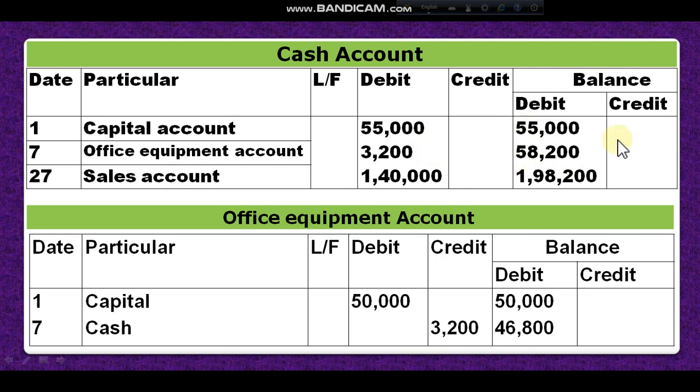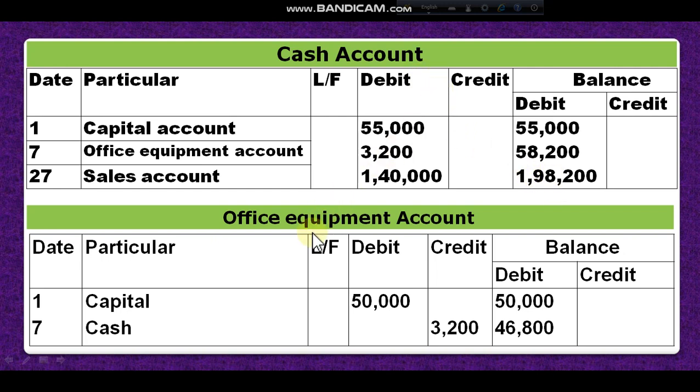Now look at balancing. How will we do balancing? Debit, I have to write the debit side. Then debit and debit, I have to add. 55,000 plus 3,200 is 58,200, it increases. Again debit, that means cash balance is increasing. 58,200 plus 1,40,000 is 1,98,200. This is the cash account.